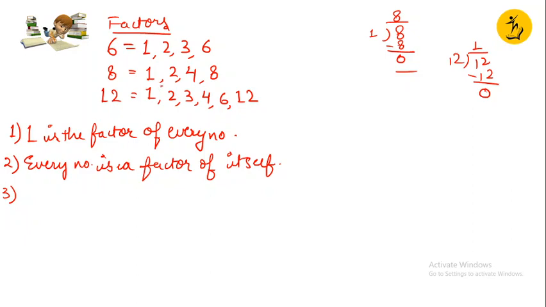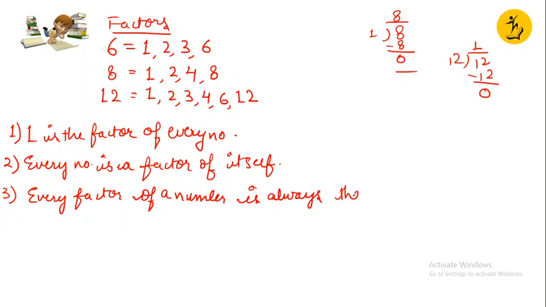So all these factors are either smaller than the given number or equal. So my next important point would be that every factor of a number is always less than or equal to the number.